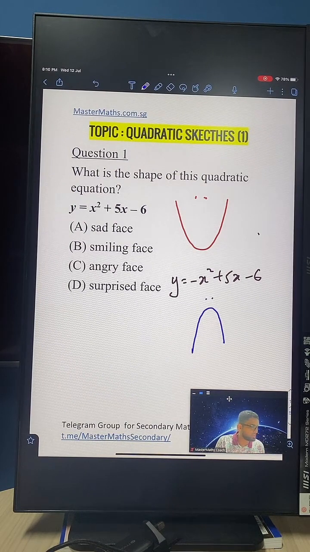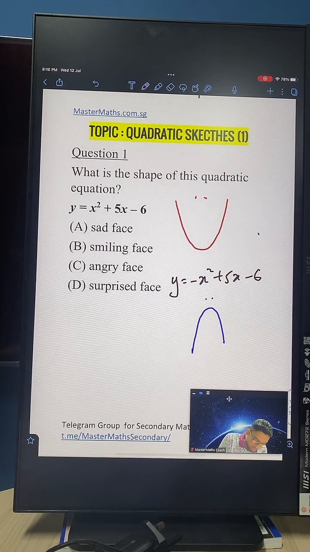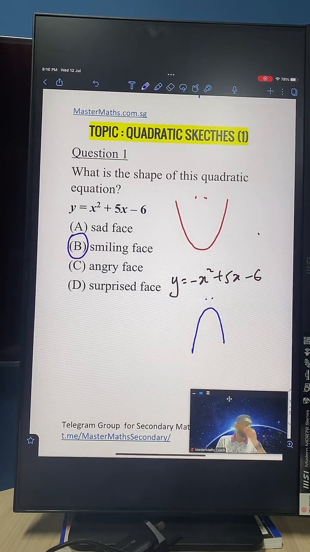Okay, so in this case, pretty straightforward, because we know that the coefficient of x squared is a positive 1. This is going to give us a smiling face. Answer for this question, option B.